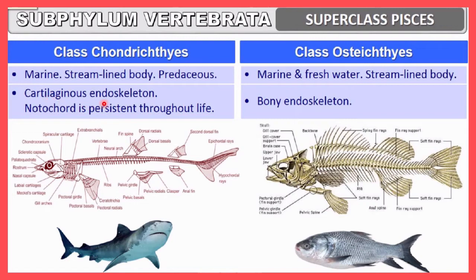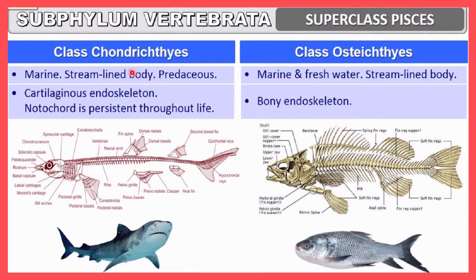And here the endoskeleton, the internal skeletal system, is made up of cartilage. So here a cartilaginous endoskeleton will be there, and the notochord is persistent throughout life. You must remember, here the notochord is persistent throughout life. Here the endoskeleton is made up of bones. So this is the major difference between Chondrichthyes and Osteichthyes.